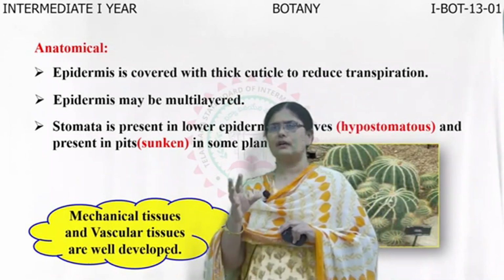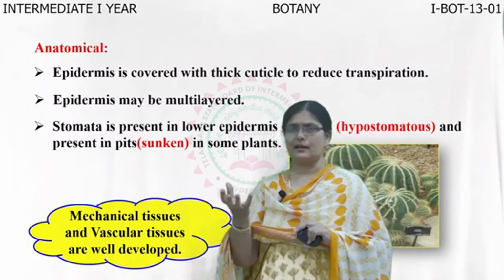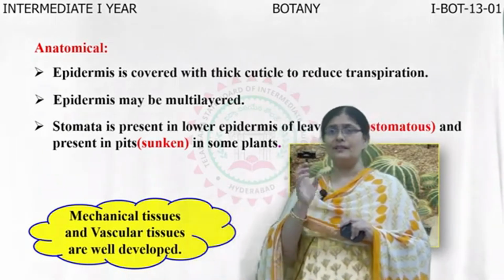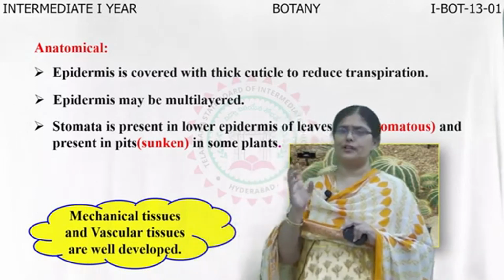Whereas if you go to succulents, you find they have the ability to adapt to the dry conditions by storing the water in different parts of their plant body. And in them, the leaves are totally reduced to minimize the loss of water by transpiration.